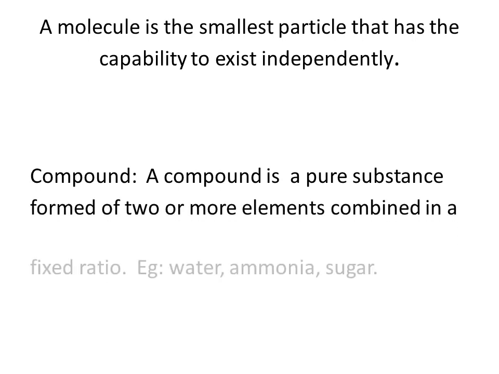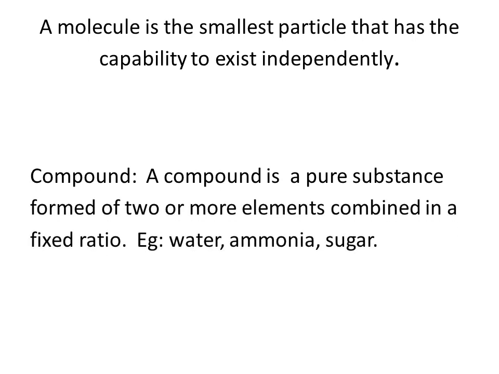Now I told you when elements combine together we get a compound. So let us define a compound. What is a compound? A compound is a pure substance formed of two or more elements combined in a fixed ratio. That is very important. A compound is a pure substance formed of two or more elements combined in a definite ratio.